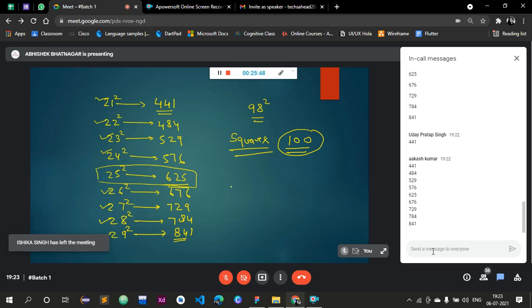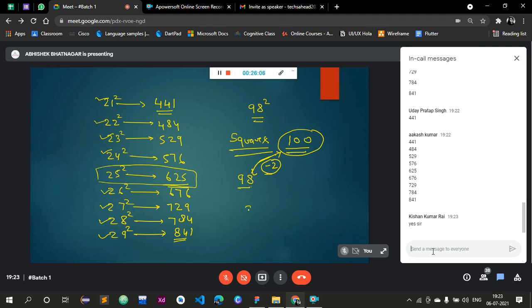Very good. Here the question says when C joins them. They have not mentioned any time period. Means समझ आ गया पैटर्न सभी को? When you join A plus B plus C, their average age is 22. So their sum will be 66. Now they are simply asking to solve the square of 98. So to find out the answer, we can subtract A plus B plus C and keep it.